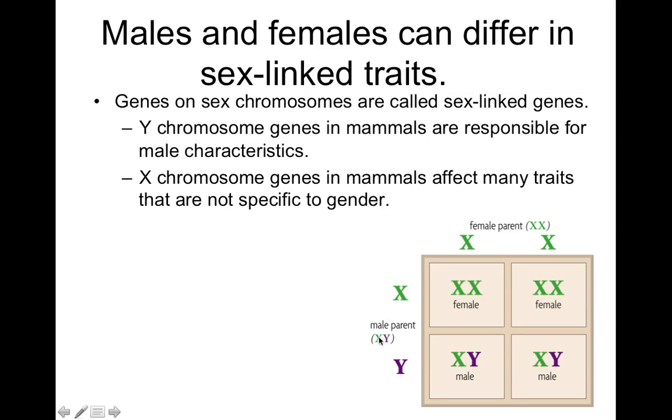And maybe you've never thought about which parent is responsible for determining the gender of the child. Well, females are always going to pass on an X chromosome, whether they have a daughter or whether they have a son. But the male, the dad, can pass on an X chromosome. If the dad passes on an X chromosome, he's going to have a daughter. And if he passes on a Y chromosome, he'll have a son. So it's really the male that is going to determine the gender of an offspring.